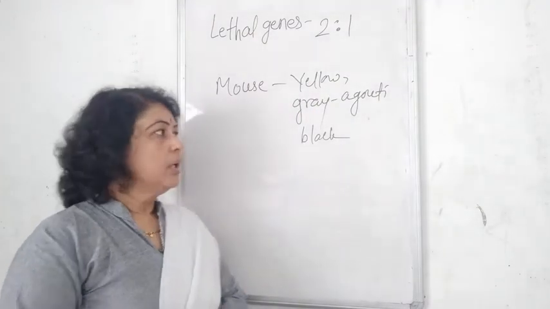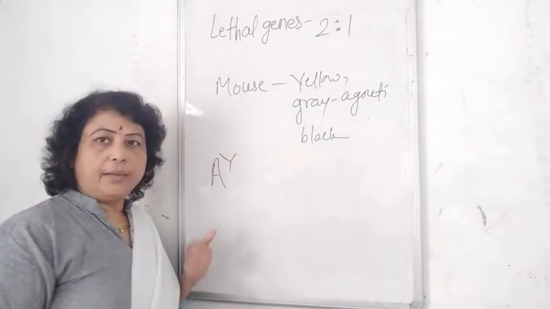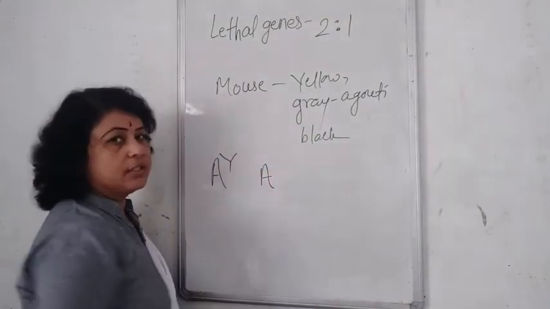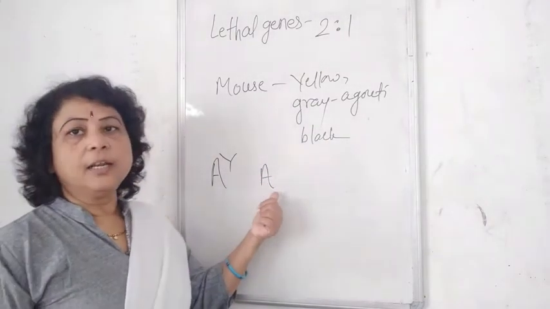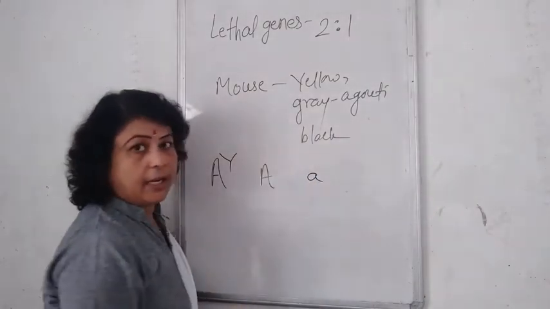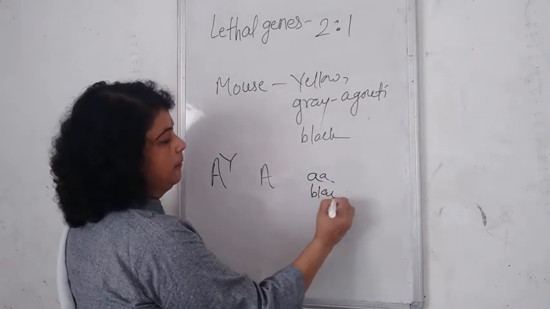The yellow has the genotype capital A Y. The agouti or grey has the gene capital A, and the black has the gene small a. When small a a is there, it produces black.